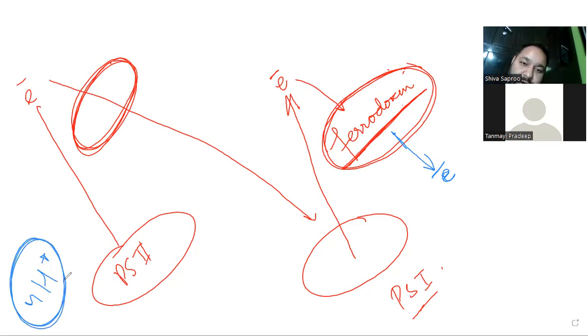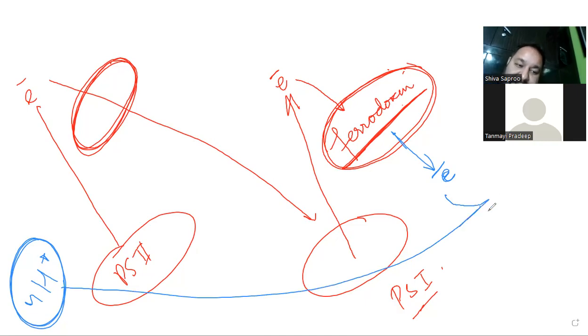Yes, when water was broken. Now this proton and this electron, they can form hydrogen, right? Yes, sir. And that hydrogen is bound to a molecule called NADP.